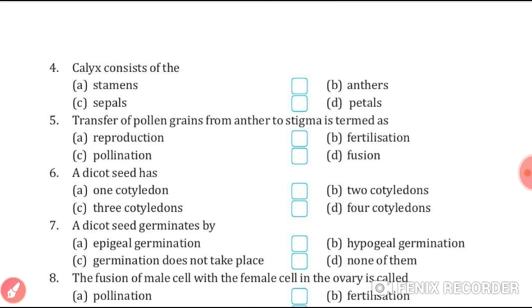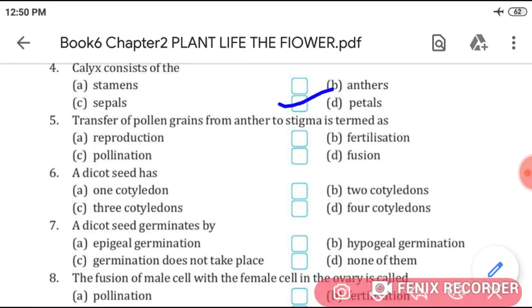Calyx consists of, students, mark sepals. Next, transfer of pollen grains from anther to stigma is termed as pollination. A dicot seed has, students, two cotyledons.